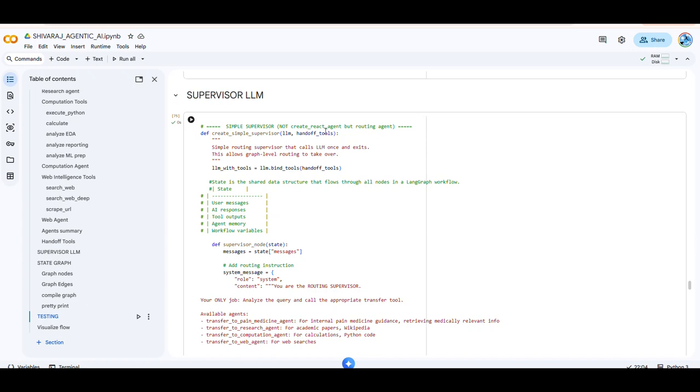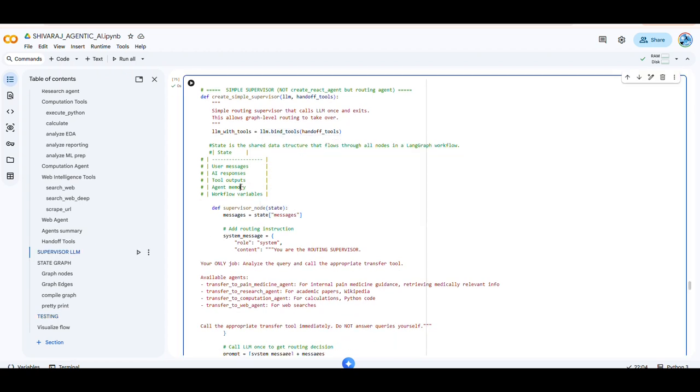Hello guys, we will quickly understand what a supervisor LLM is. Consider the supervisor as a smart manager. For example, a customer asks a query: could I get to know about the pain medicine guide research? The supervisor just routes the query to a particular specialized agent.